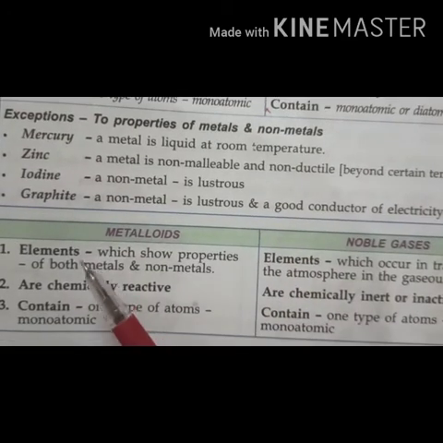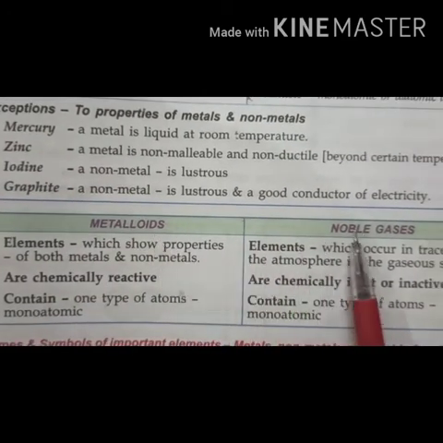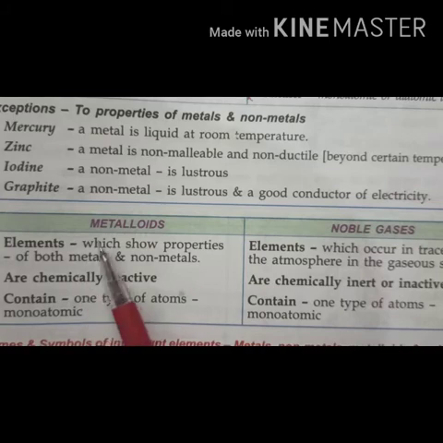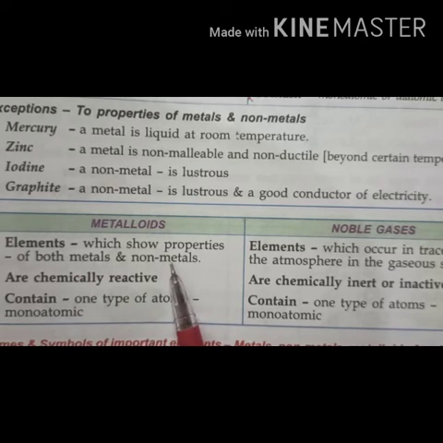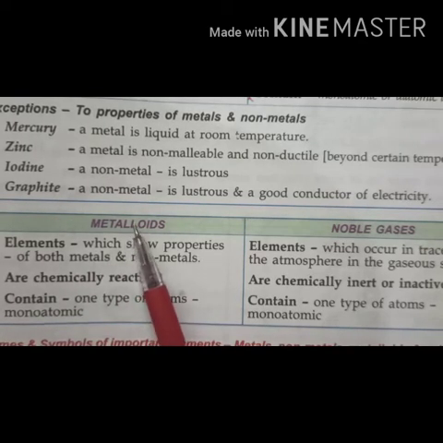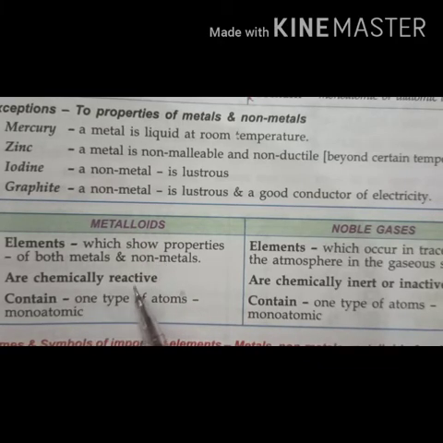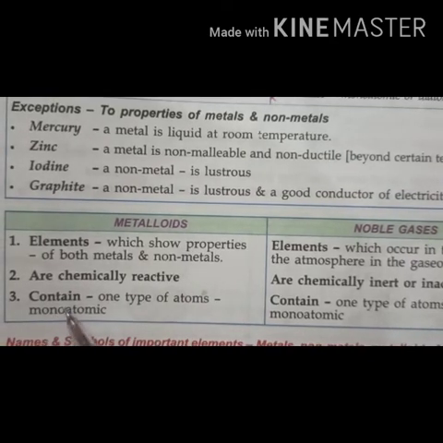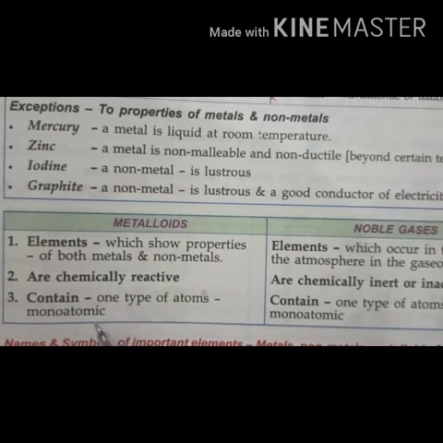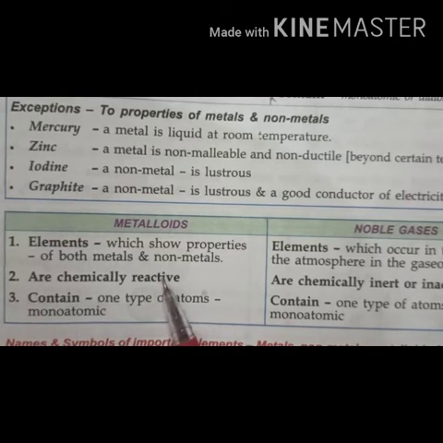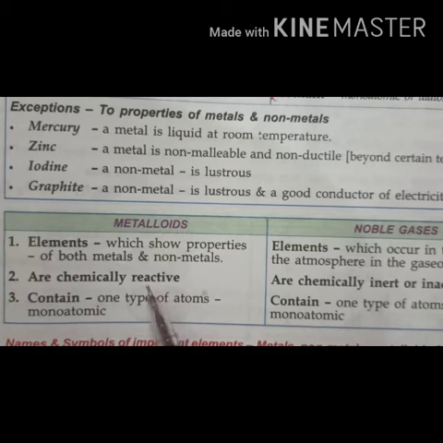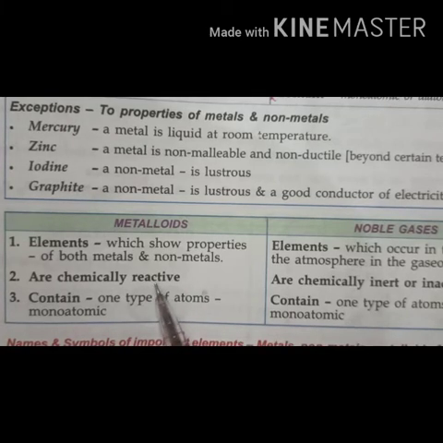Now next is the difference between metalloids and noble gases. Metalloids are the elements which show properties of both metals and non-metals, right? Sometimes metalloids behave like metals, sometimes like non-metals, and they are chemically reactive and contain one type of atoms only, means they are monoatomic. Examples of metalloids are boron, silicon, germanium and arsenic.